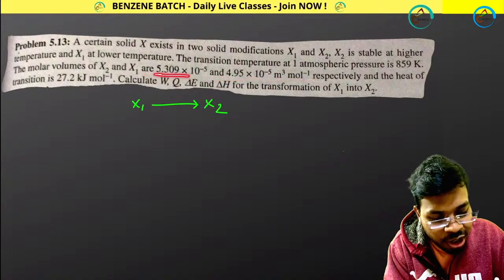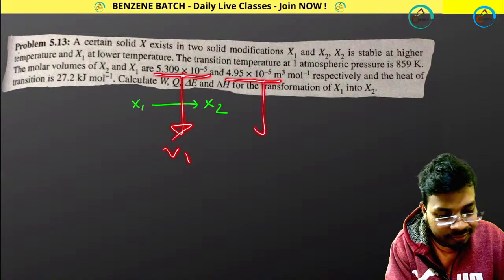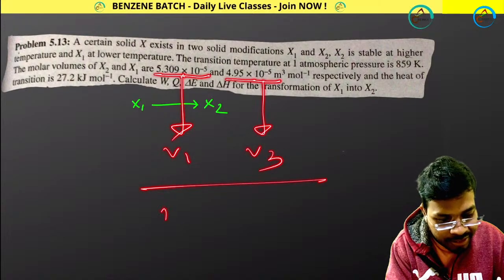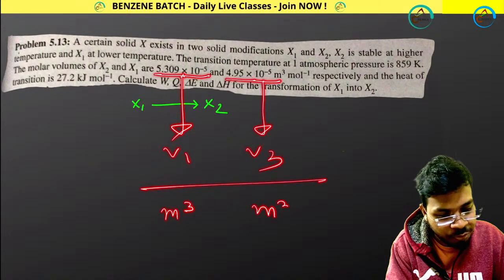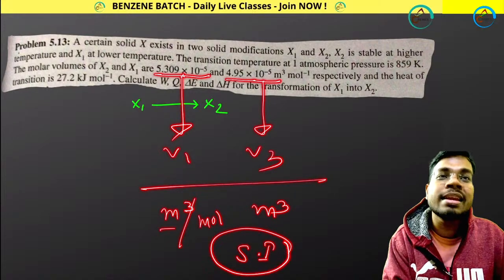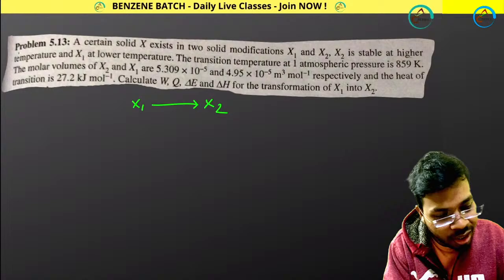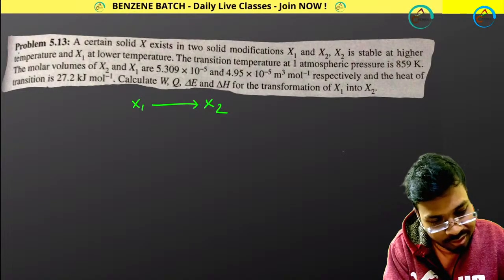So these two volumes are given in meter cube per mole, that means in SI. So volume is given in SI, which means pressure you have to take in SI as well. Pressure is given as 1 atmosphere. Where is it?